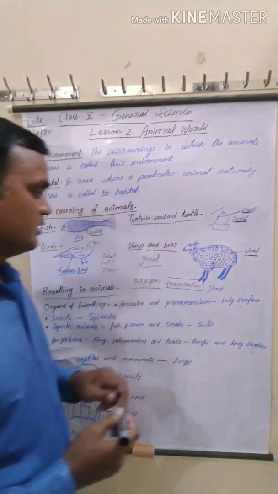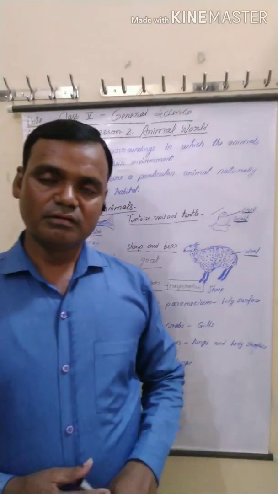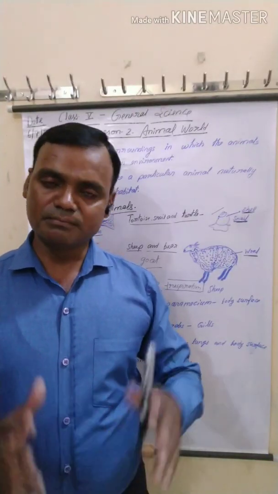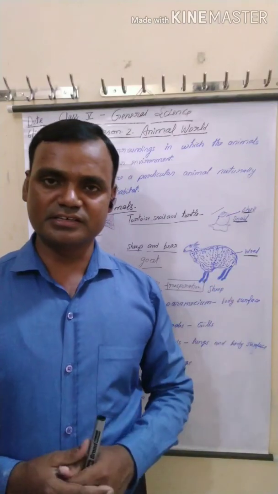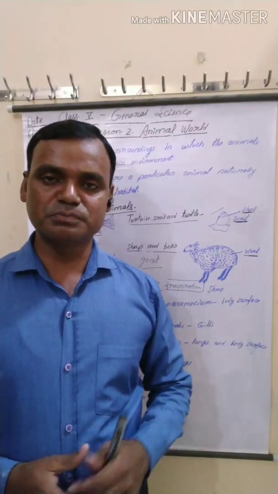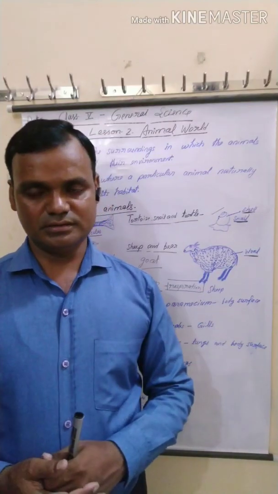You know that when food items combine with oxygen, they release energy, and that energy is used by the animals for doing work.